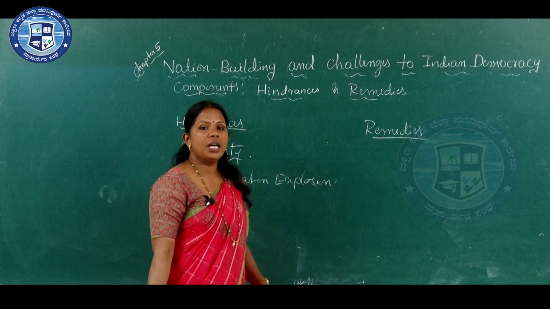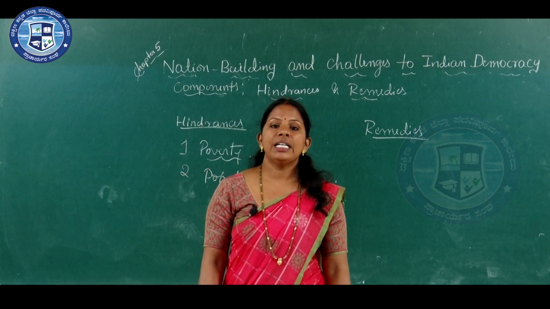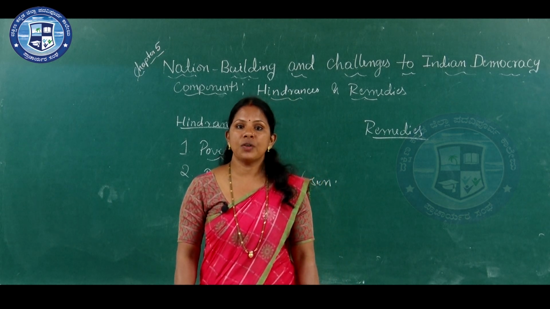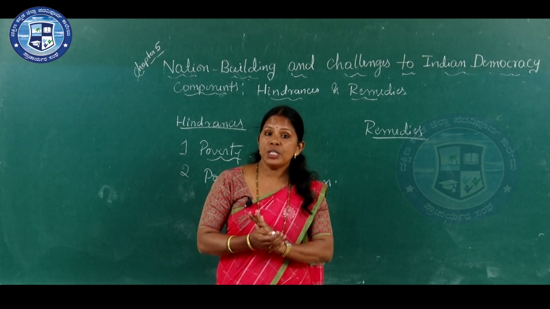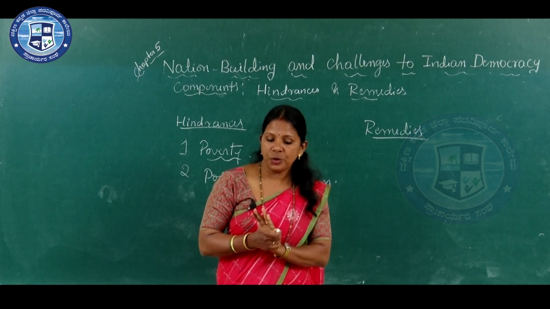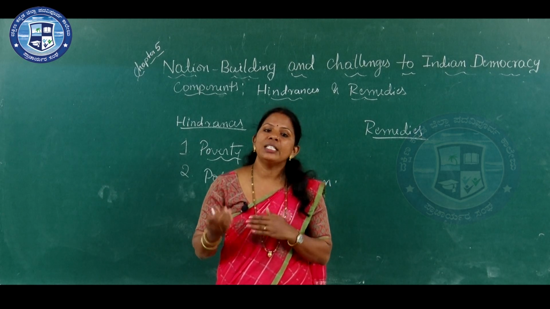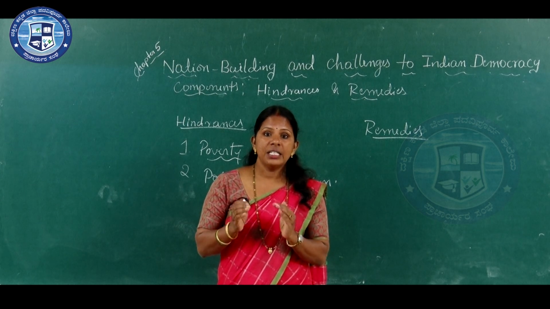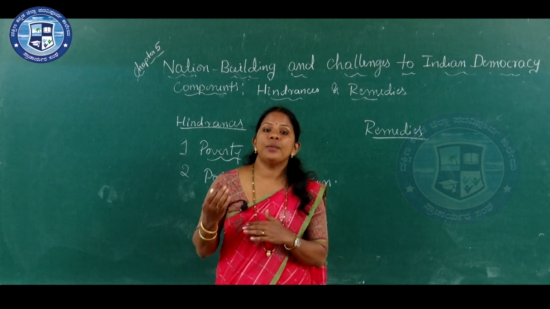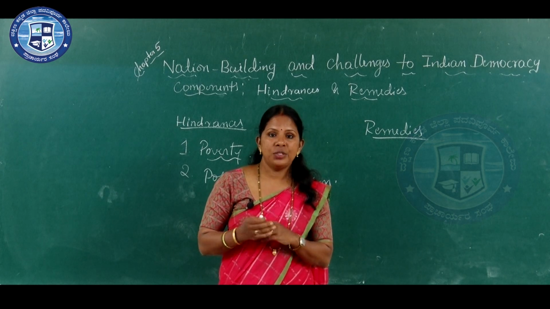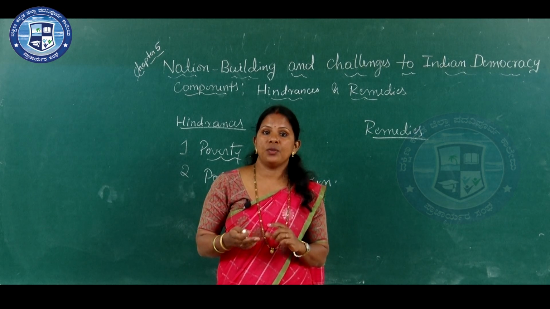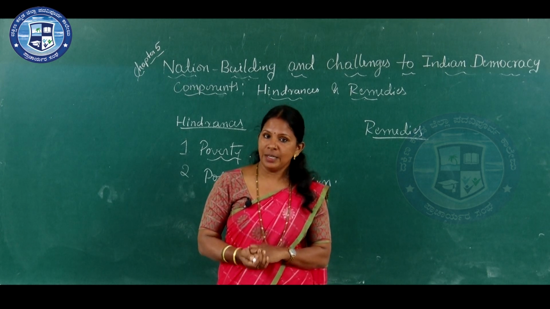Population explosion. We all know that India is the second most populated country in the world, and more than 135 crore people are living in India. Due to this overpopulation, we are facing the problem of unemployment, the shortage of food and housing, and many other problems. In this juncture, the government has to solve the problem of unemployment or provide basic necessities to the people first. That is why population explosion is also one of the hindrances for nation building.